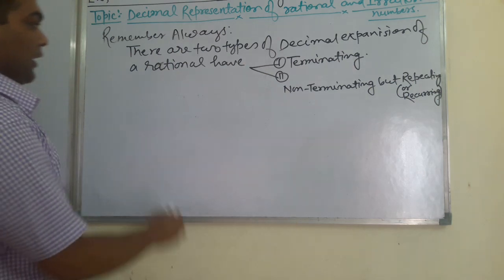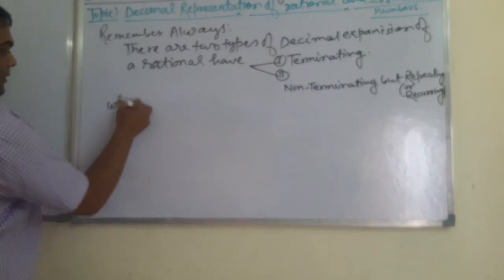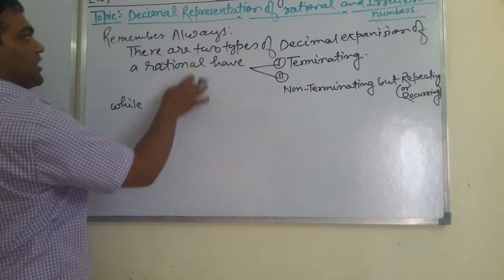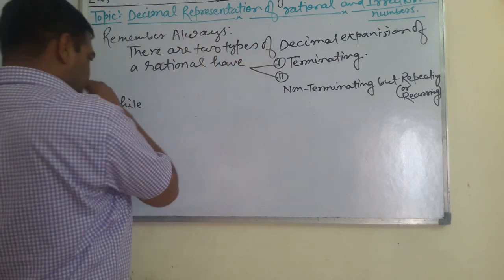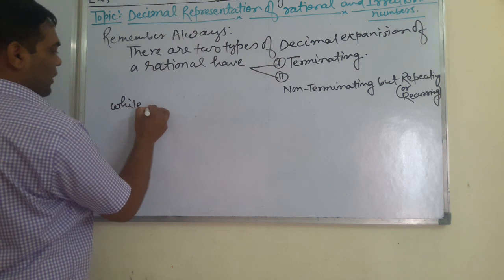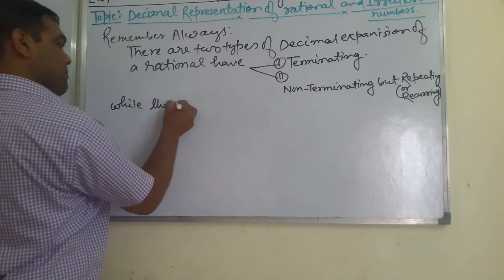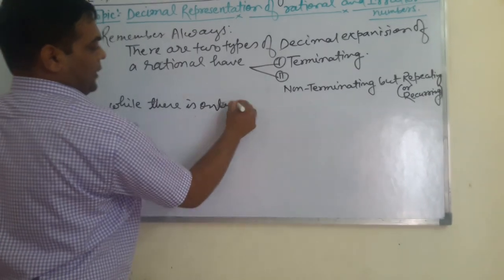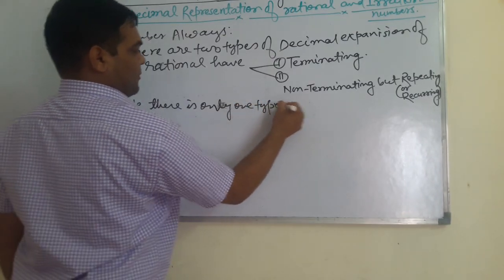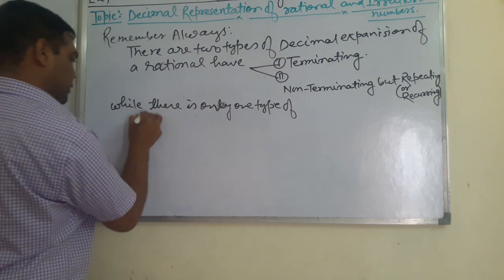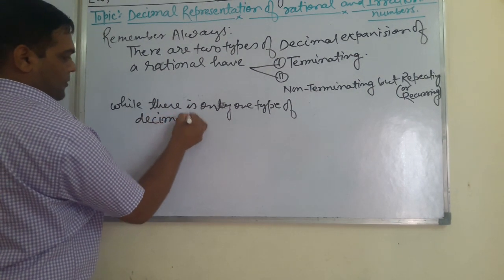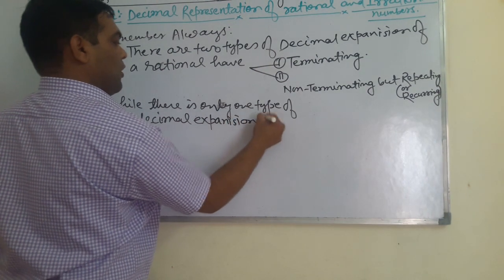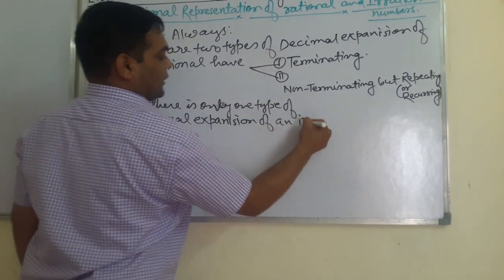Okay students, while there is only one type of decimal expansion of an irrational number.